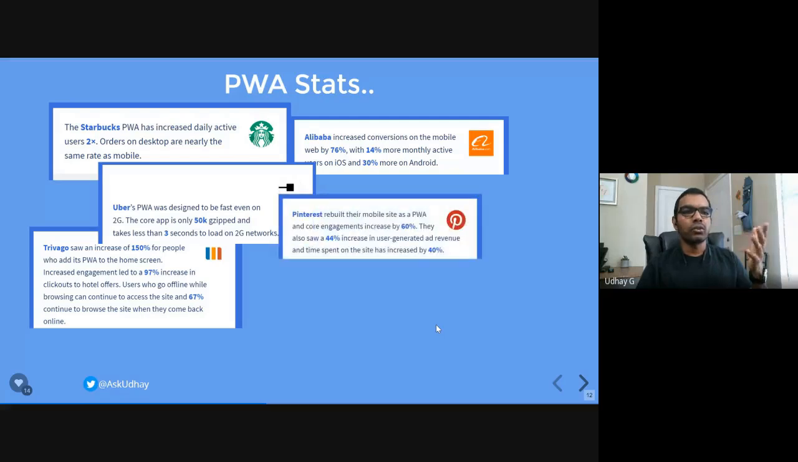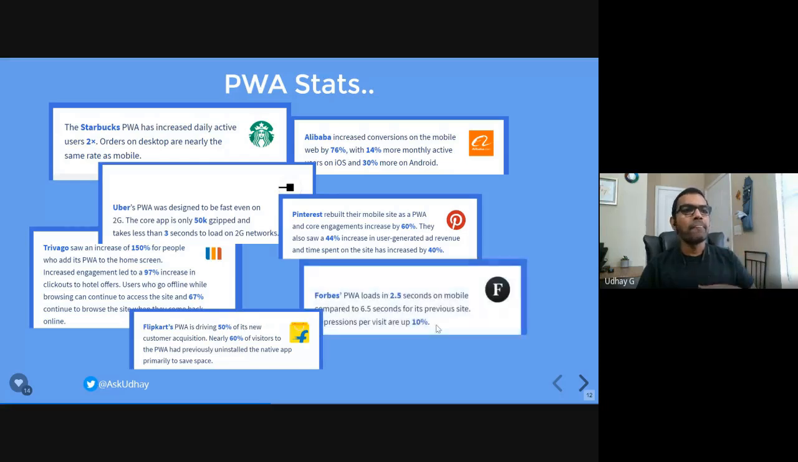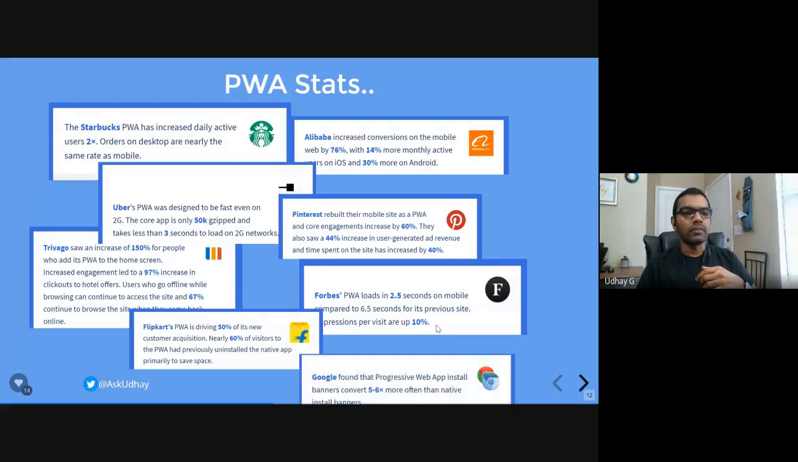And Pinterest is a social media platform, and you can see the stats over there. And Flipkart is an e-commerce giant in India, something similar to Amazon.com, and they saw a 50% increase in customer acquisition, like more customers started using the app. And Forbes, you can see over there, and Google. One thing we need to talk about here is Google. Google has most of their applications PWA enabled. I'm going to show that in coming slides, how exactly a PWA is going to look.